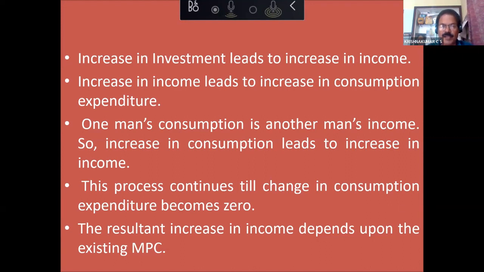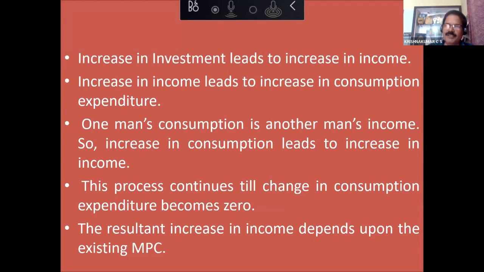What will happen to that 100 crore? It will get divided into rent, wage, interest, and profit, and it will go to the people. So this point you have to make them understand. 100 crore investment leads to 100 crore income. It is like every action has an equal and opposite reaction. In the same way, if 100 crore investment is done, 100 crore income will be generated.